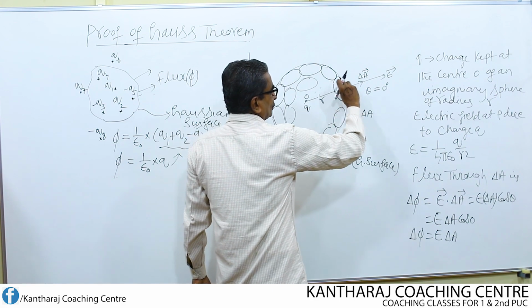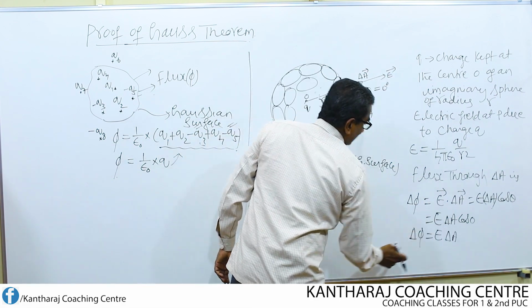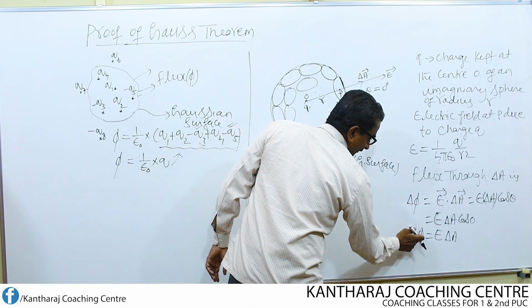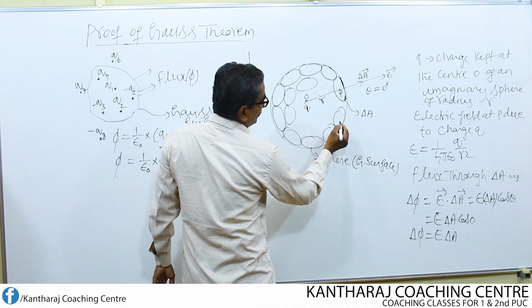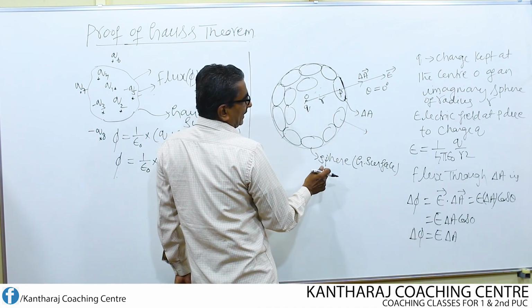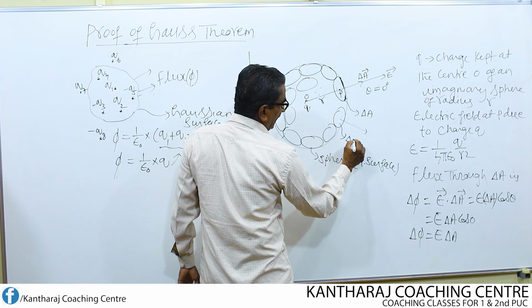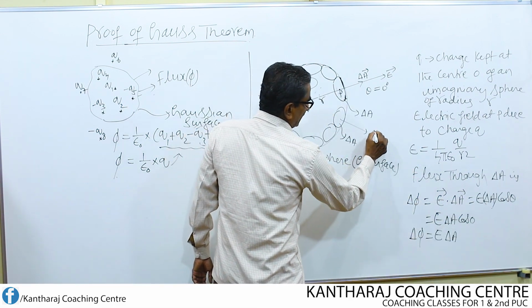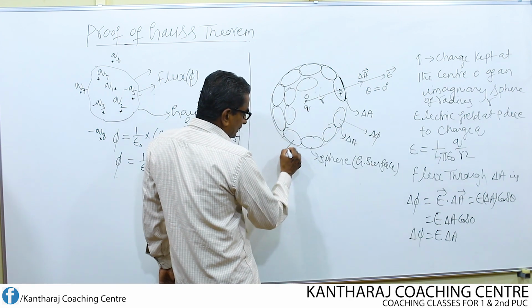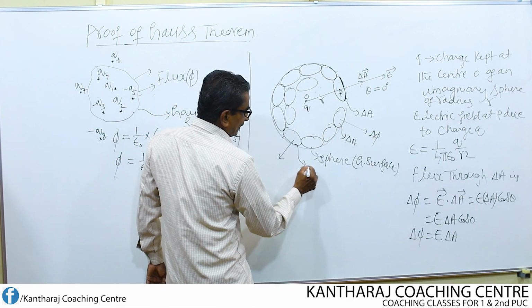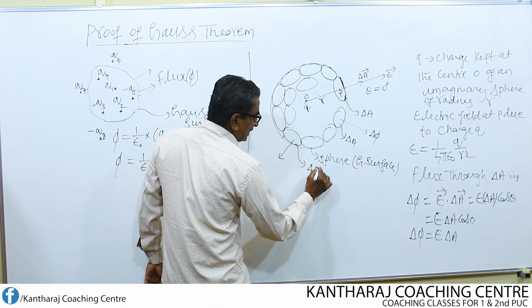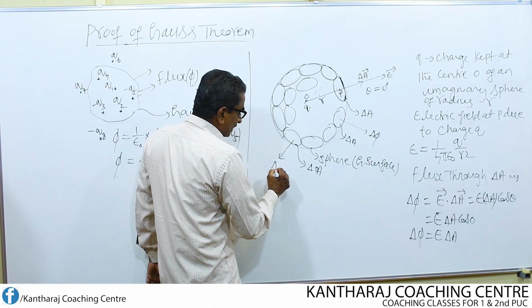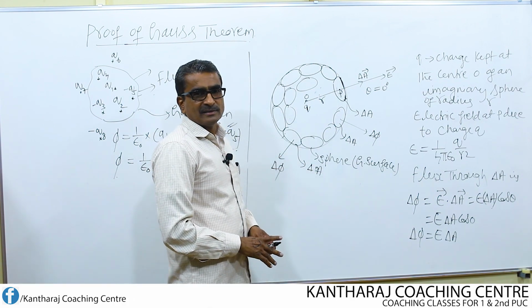Flux coming out through this delta A is delta phi. Again, flux coming out through this area, which is equal to delta A, is also equal to E into delta A, that means delta phi. Flux coming out from this area, the magnitude of the area is once again delta A, so the flux also remains the same.